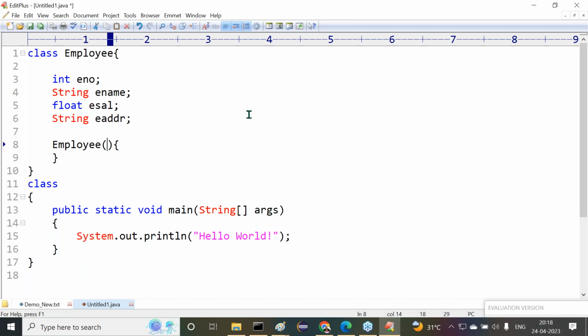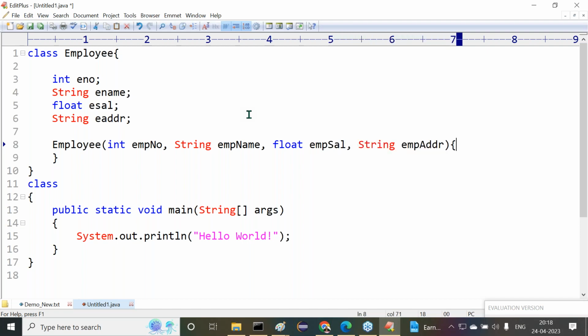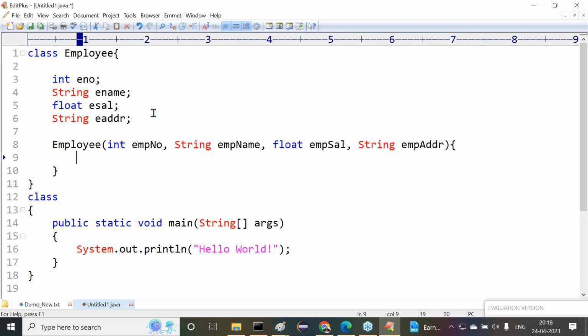Now here I want to provide the constructor. Observe carefully: int empno, String empName, float empCell, String empAddr. When I create an object for the Employee class, I need to pass data to this constructor.